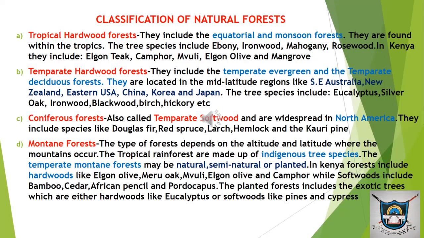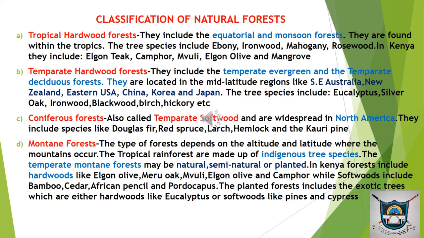So far so good. We now go to the classification of natural forests. The natural forests are mainly classified into four types. We have the tropical hardwood forests. We have the temperate hardwood forests. We have the coniferous forests, also called the temperate softwood. We also have the montane forests.